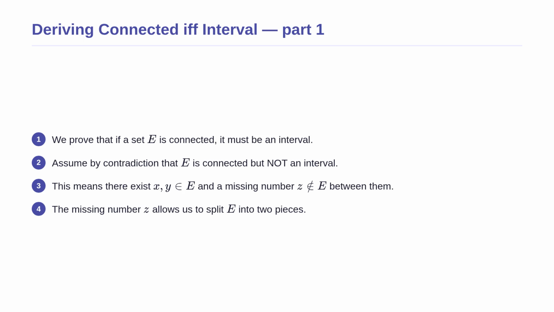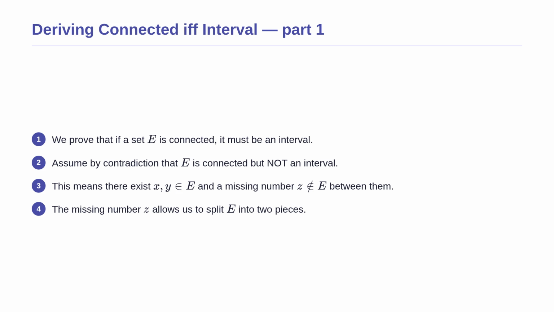Now that we have seen examples and a diagram, we are ready to prove our main theorem. We will do this in two halves, step by step. First, we prove that if a set is connected, it must be an interval. We will use a technique called proof by contradiction.